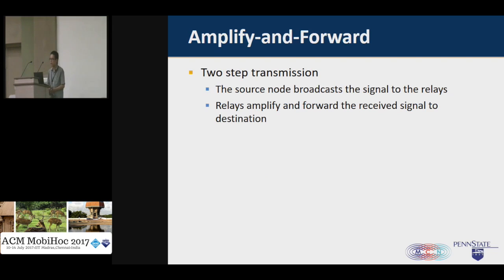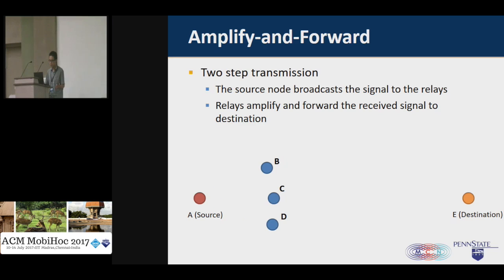So in this amplify-and-forward strategy, it takes two steps for the source node to transmit the signal to the destination node. In the first step, the source node will broadcast the signal to the nearby relay nodes. And after the relay nodes have received the signal, in the second step, the relays will try to amplify and forward their received signal to the destination. The following figure gives an example on how this strategy works.